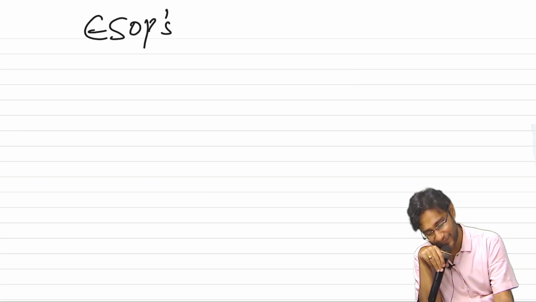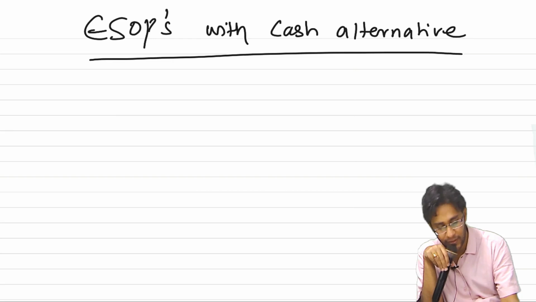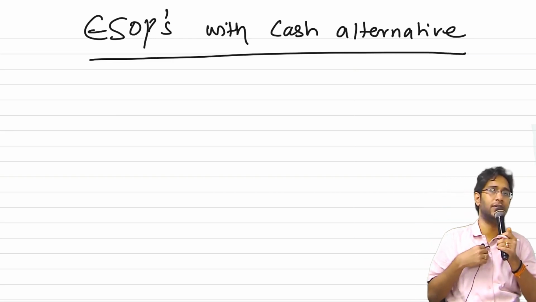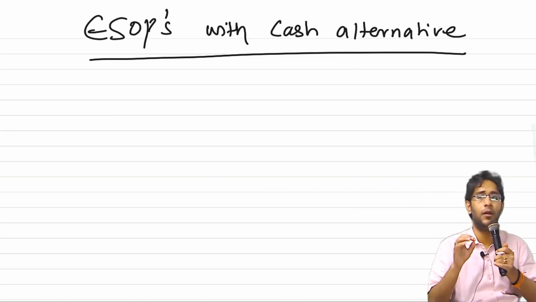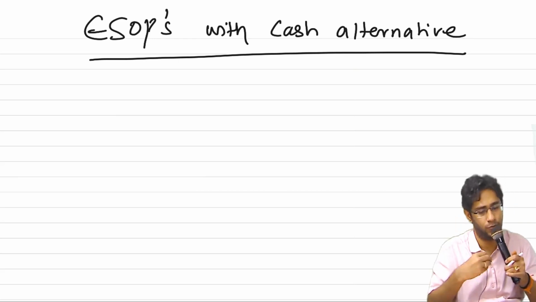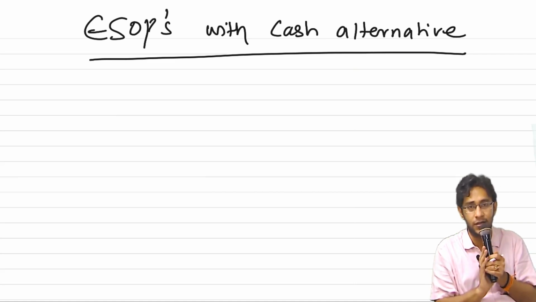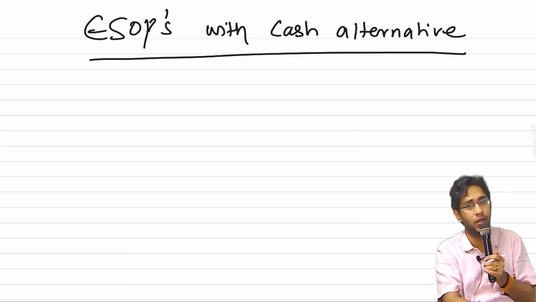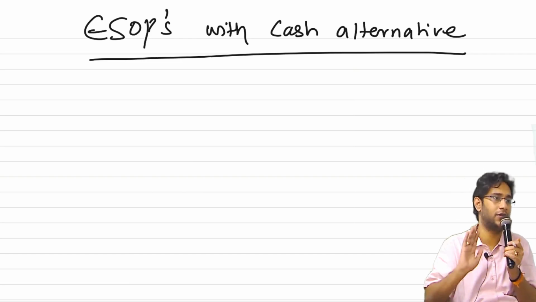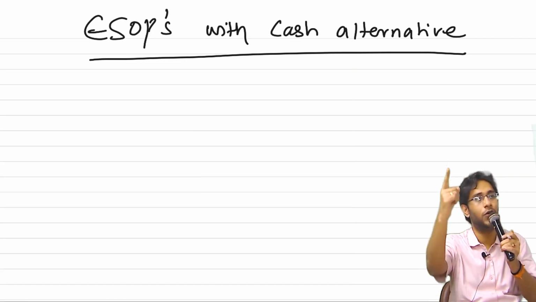This is ESOPs with cash alternative. That means the company spells out vesting conditions, everything they'll tell you, exercise price and all. Lastly they'll tell the employee that at the end of the third year, if you ask for cash, we'll pay you cash. If you want shares, we'll give you shares. That means this is an instrument where the choice is with the employee. He can choose to take shares or cash. It's not like you are making the choice now. You will make the choice at the end of the vesting period.